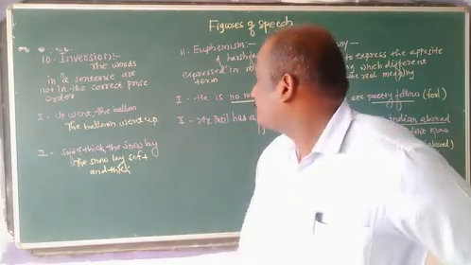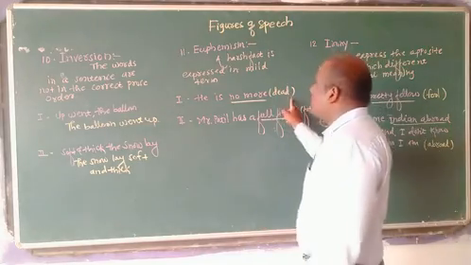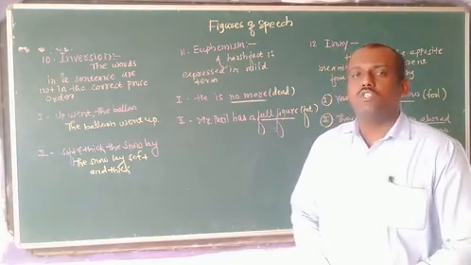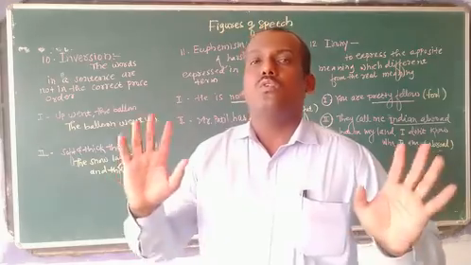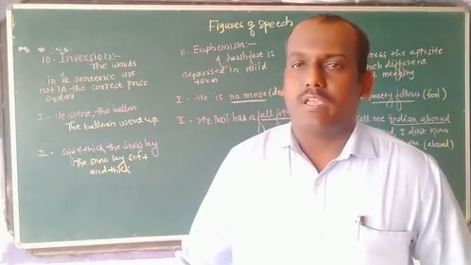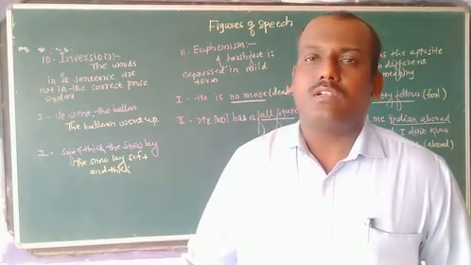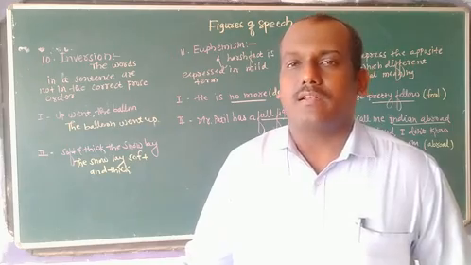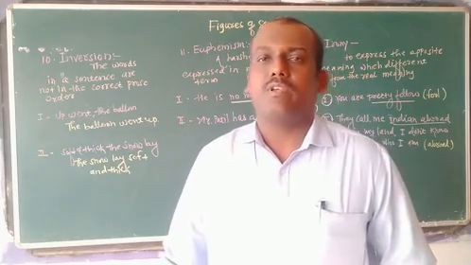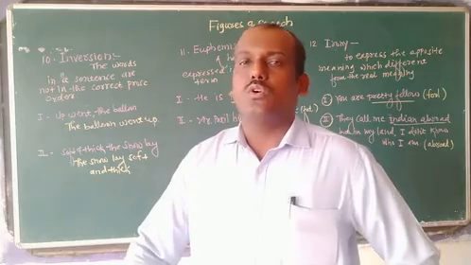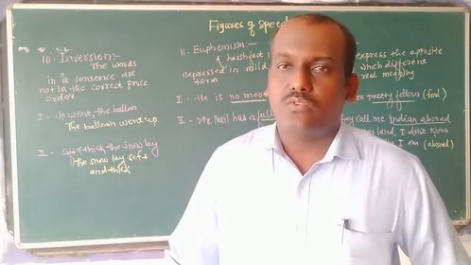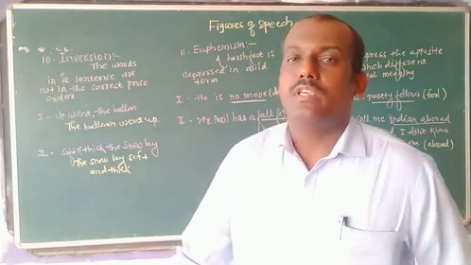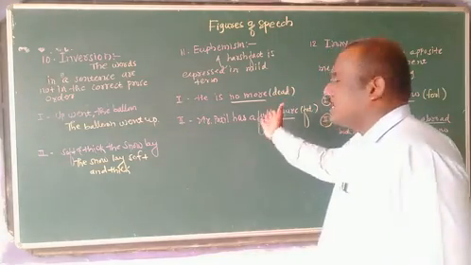Example is here. He is no more. He is no more means now he has passed away. We cannot say that he has died. It is a very harsh fact and we cannot express it as it is. So in other words we can use instead: he has passed away, or he is no more.